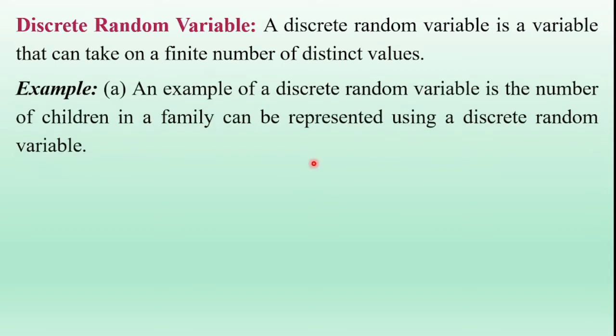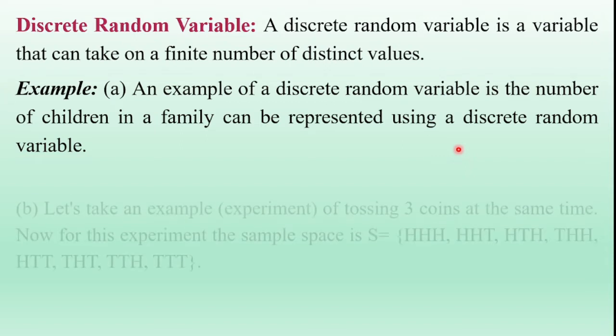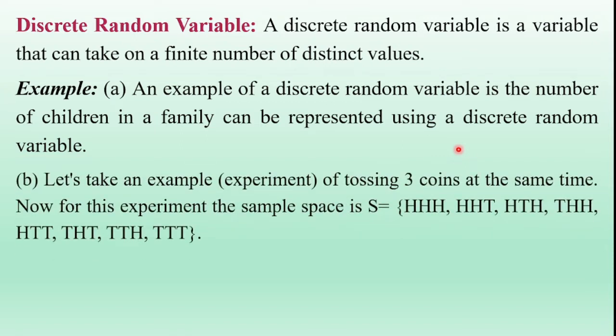A good example of a discrete random variable is the number of children in a family. The number of children in a family is a discrete random variable. That is a finite number, so it can be represented using a discrete random variable. And here is one more example of a discrete random variable.